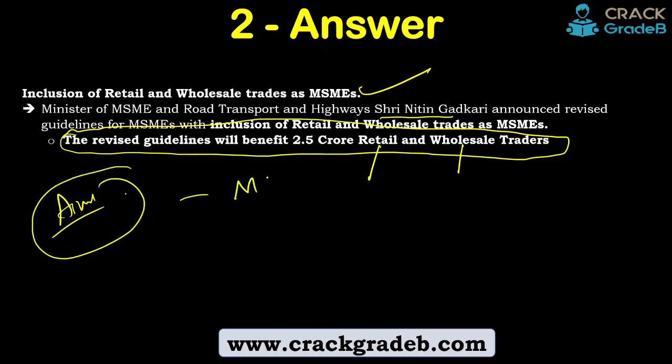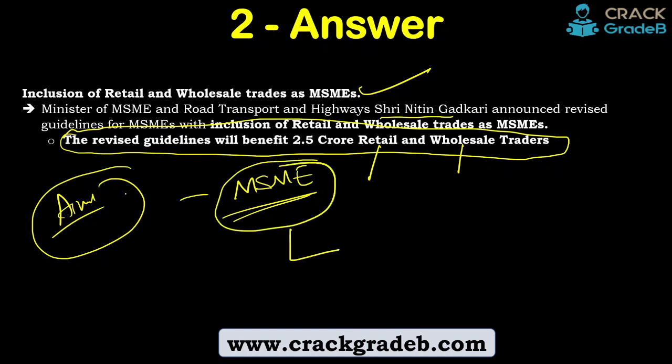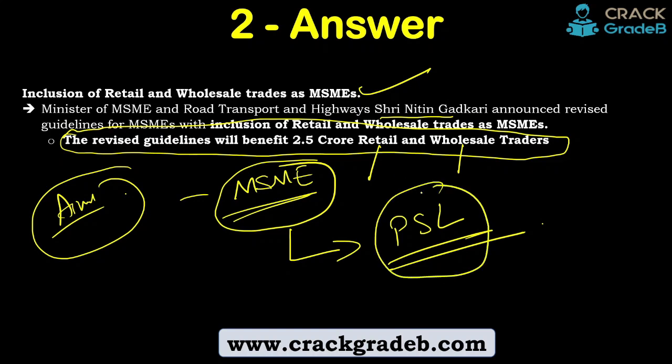So whosoever is doing a retail business as well as a wholesale business of anything can now be known as MSME. And when they are known as MSME, the benefit is that they can access loans classified under priority sector lending. So they come under the ambit of PSL. When they come under the ambit of PSL, they come under the umbrella of, sorry for my drawing, I could not draw the proper umbrella, the banking system.